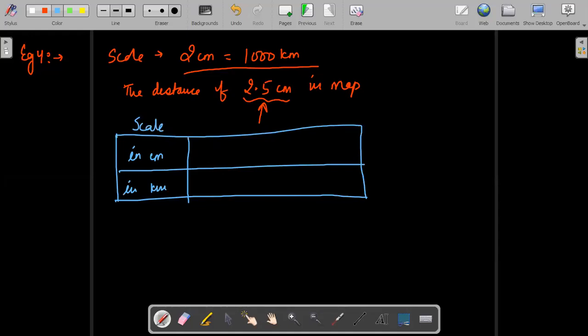Given to us is 2 centimeter is the same as 1000 kilometer, and they are asking 2.5 centimeter, and this is a question mark. Class, till now everything is fine? Please tell me. Is this table clear to you? How I made this table? Now we will understand how to solve this.